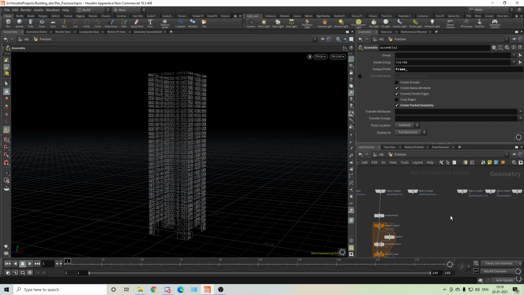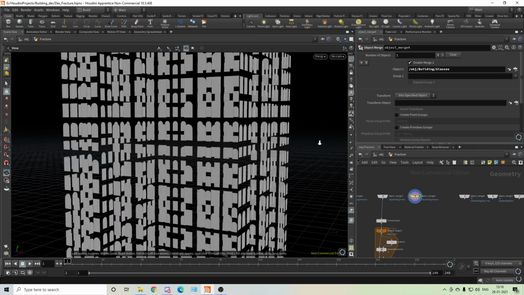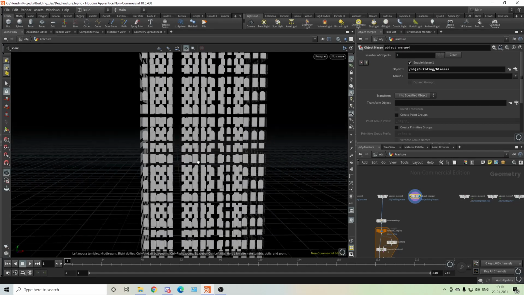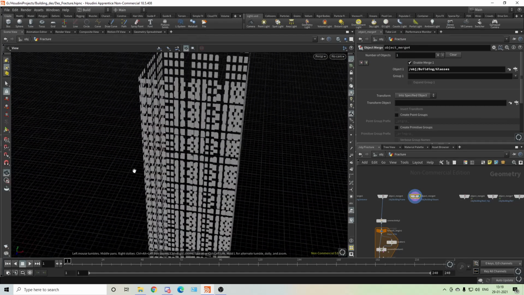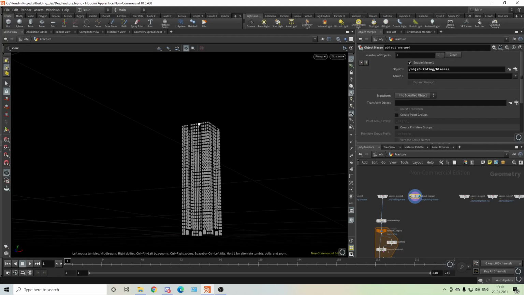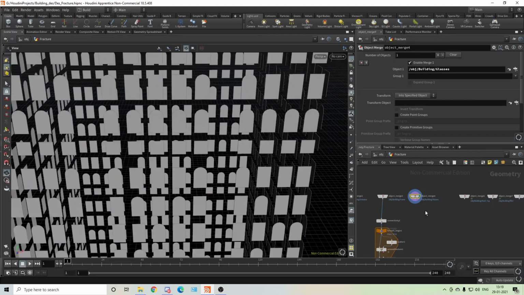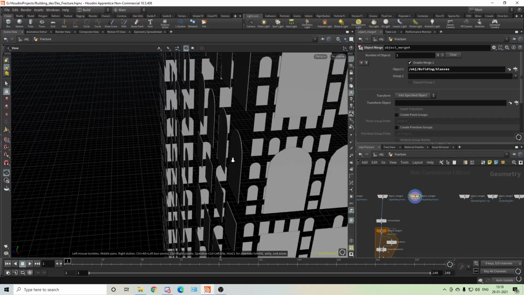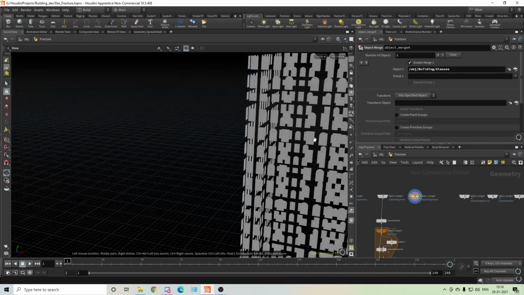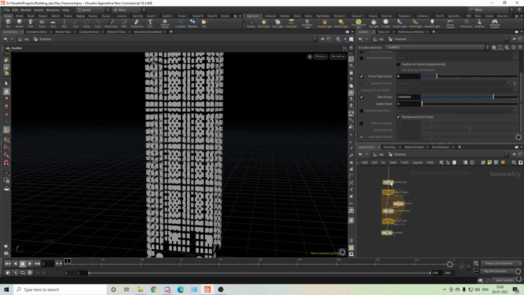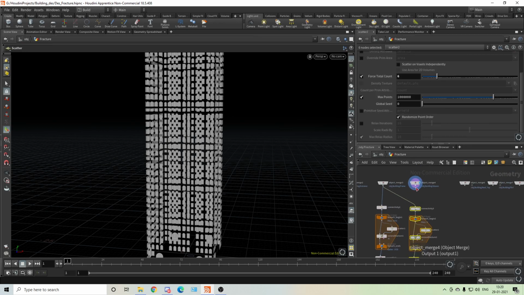Okay, so we got this one, and now we do have windows. Windows also we can break like this, or maybe we can use RBD material fracture. But the thing is, they are also so far, so we can't visualize them. So we have to give them the same technique, but we have to see this thickness. Yeah, there's enough thickness. Okay, same thing. We can even copy the setup and paste it here.